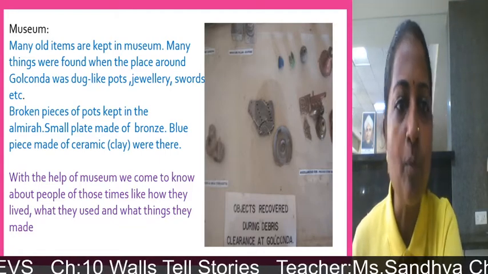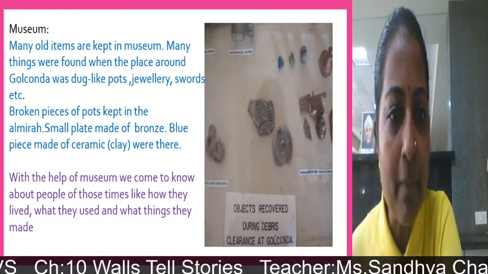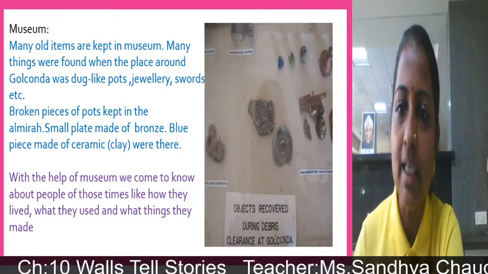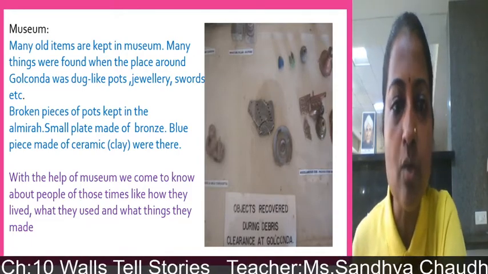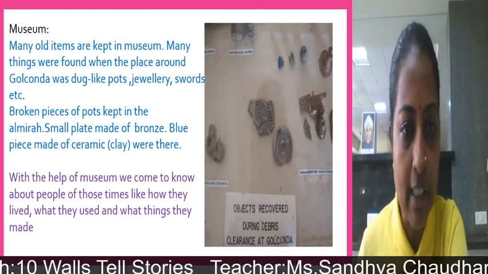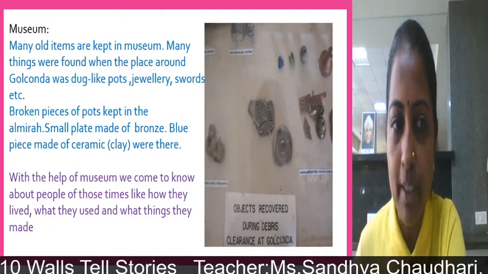Broken pieces of pots kept in the almirah, and small plates made of bronze. Bronze is also a kind of metal, just like copper, aluminum, iron and steel. Bronze is also metal, and blue pieces made of ceramic and clay were there. So all these things were kept in the museum.